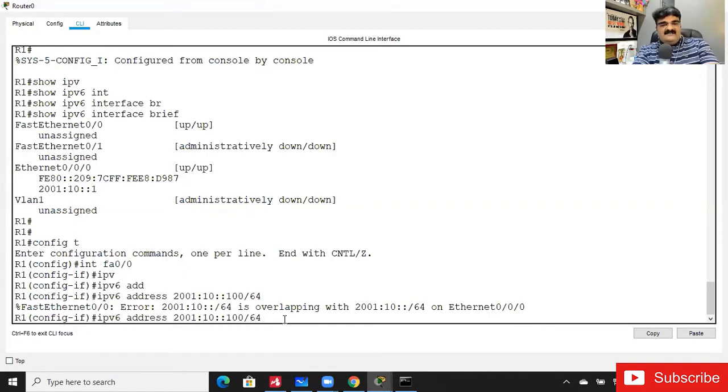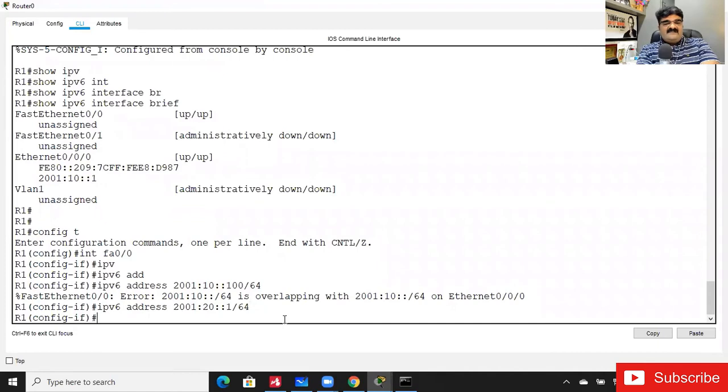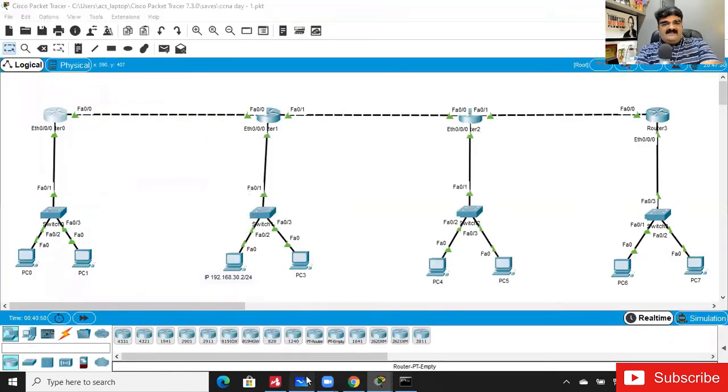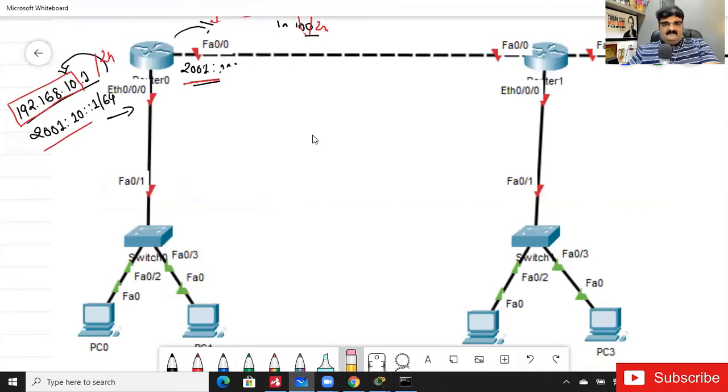Now I'm going to assign this IP address, 20 and then ::1/64. So the IPv6 address is 2001:20::1/64, and then no shut. If I'm assigning this IP address over here, 2001:20::1/64, what will be the IP address of this interface?